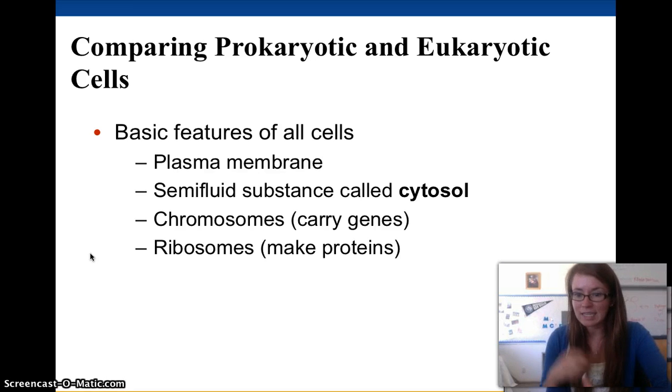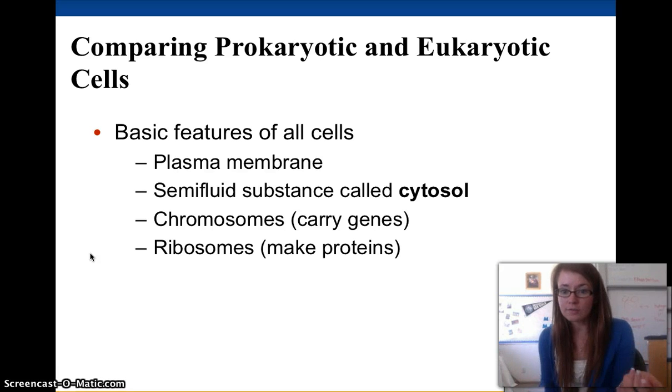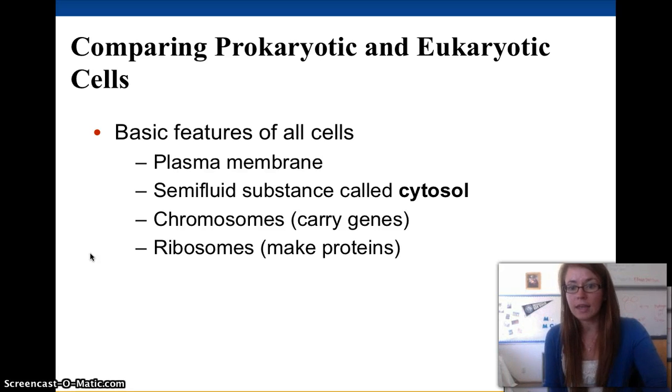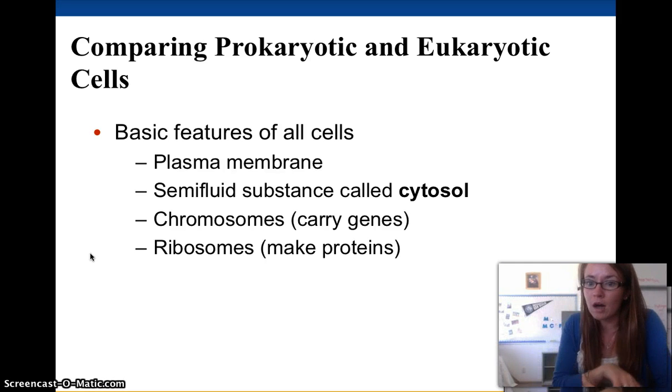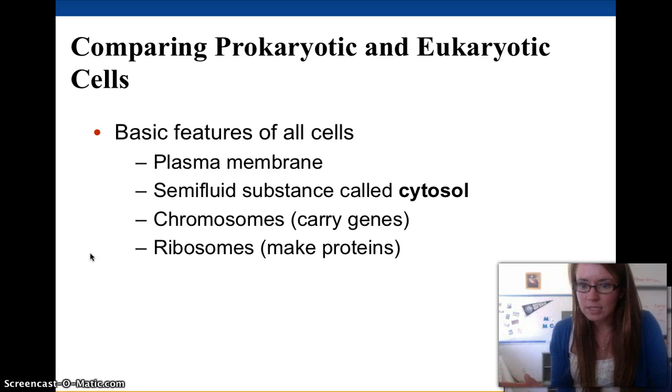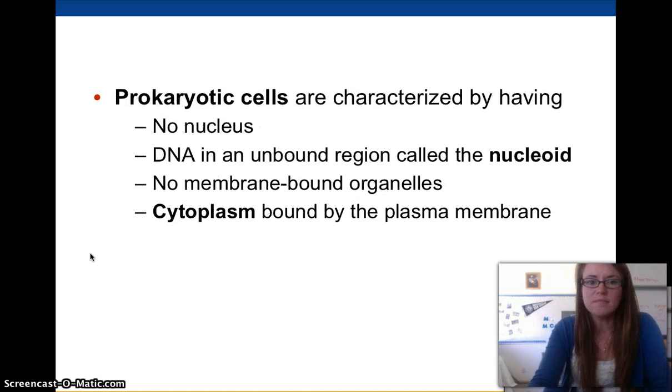But they all have this stuff on the inside of the cell, kind of like the jelly that holds it all together. They all have chromosomes, so that's very important. They all have genetic information, and it's stored as chromosomes. Chromosomes are going to be of different structures, but they all have chromosomes. And they all have ribosomes to make proteins, because without ribosomes, we would have no proteins, and we know that proteins perform all the functions and regulate all cellular processes, meaning act as enzymes inside our cells. So every single living thing, every single cell has all four of those things, so remember that.